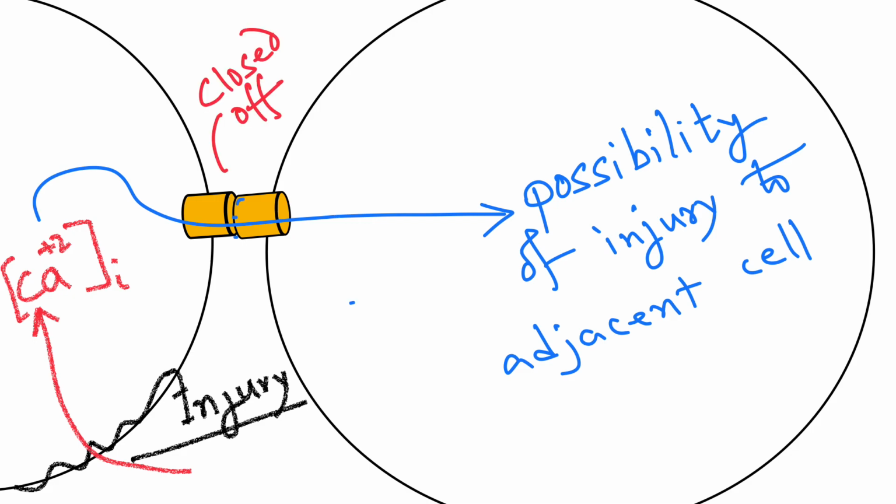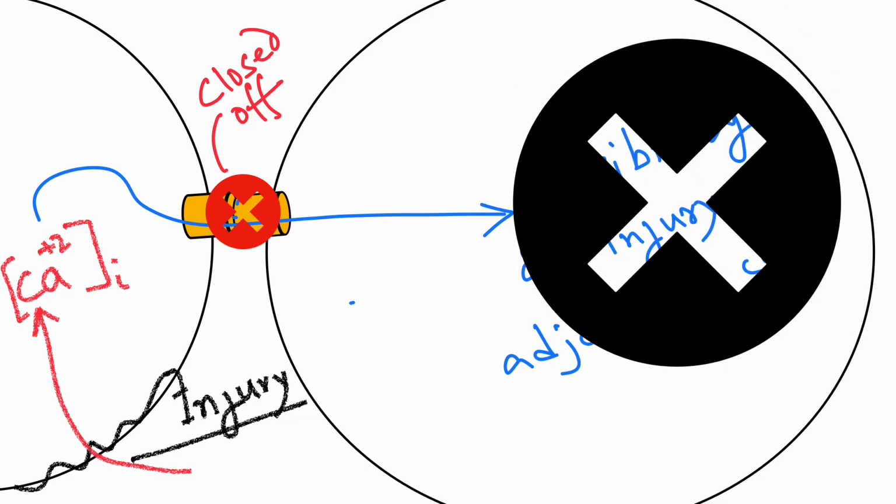But fortunately enough, cells have protective mechanisms in place. Rise in calcium concentration following injury closes off the gap junction, thereby preventing the adjacent cell from meeting the same fate. And that's another example of a physical connection taking part in juxtacrine signaling.